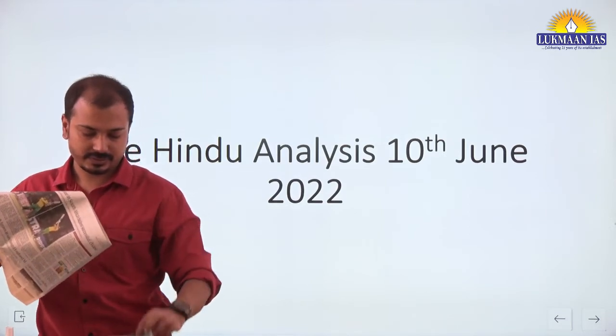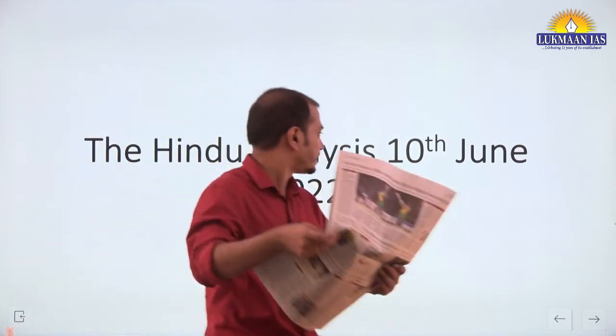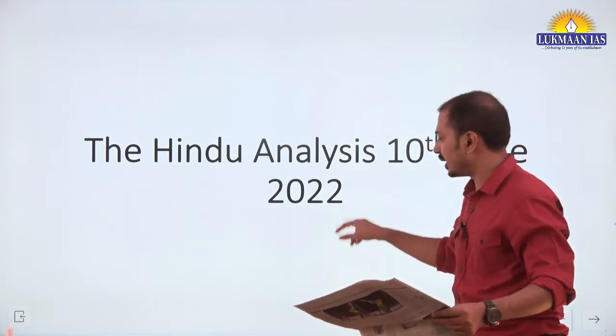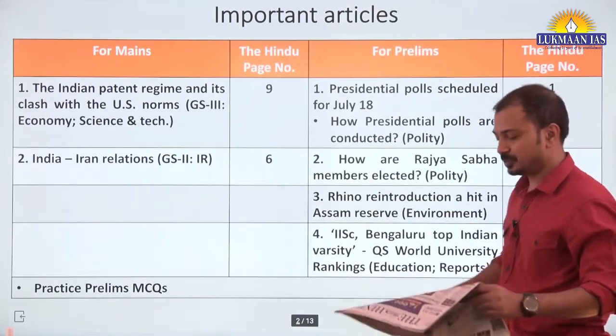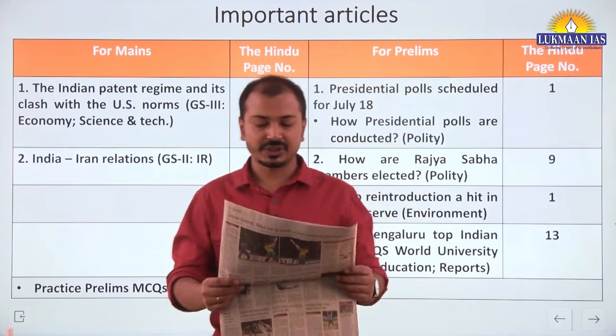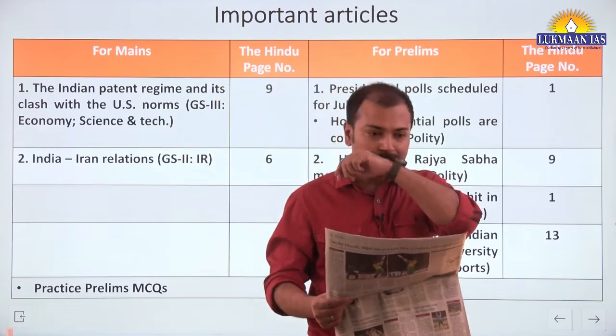Okay, so 10th June 2022, let's see which are the important articles. Look at the first page of the newspaper. Presidential polls scheduled for July 18, right?